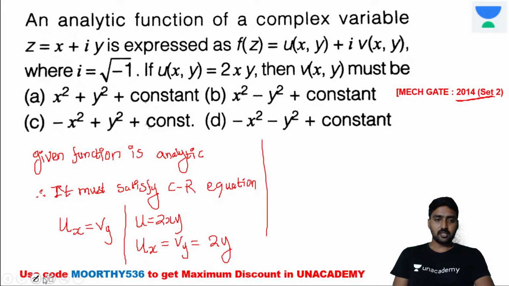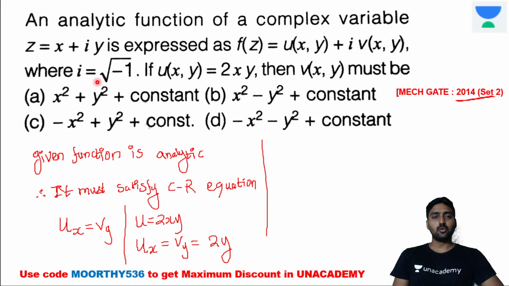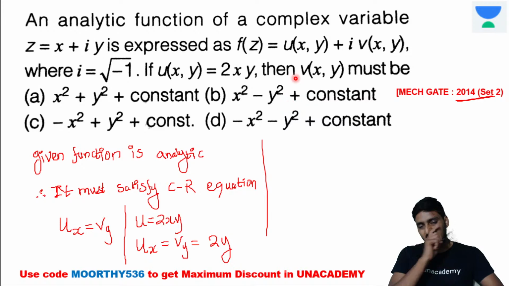If you differentiate the given u with respect to x, it's equal to 2y, and the options are the v. So any one of the options is equal to v, right? Now if you differentiate the given options with respect to y, we need to get 2y. In option A we will get 2y, in option C also we will get 2y, and in options B and D it's minus 2y, so it's not the part.